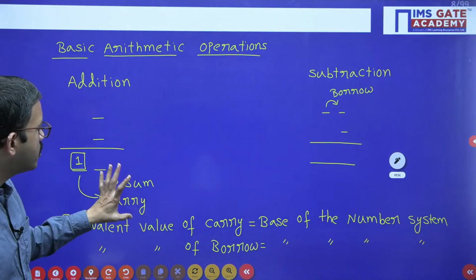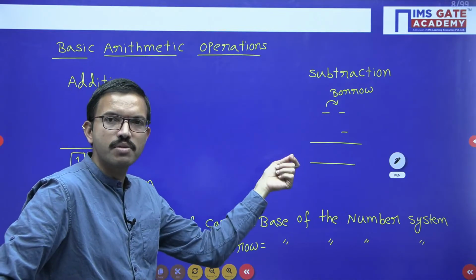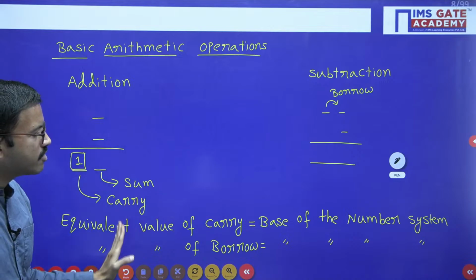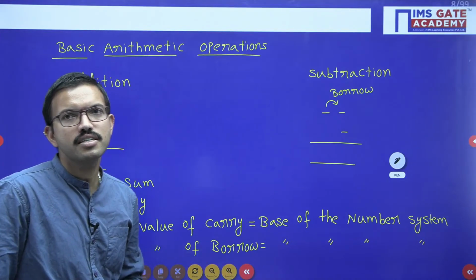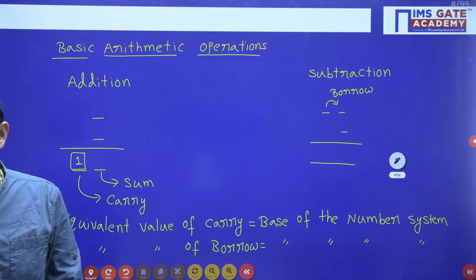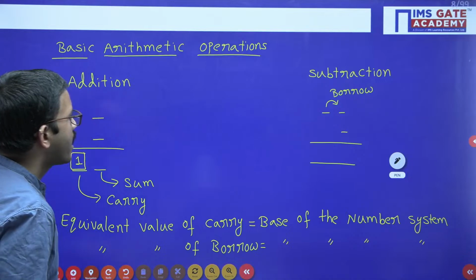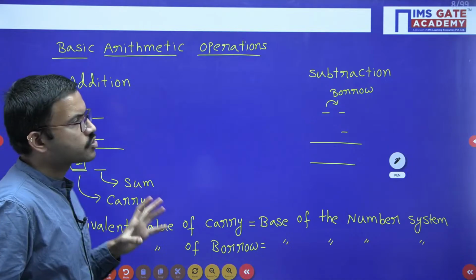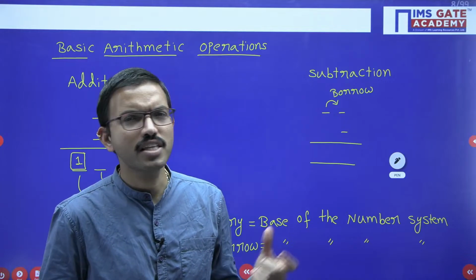While you are performing addition, you may require carry. While you are performing subtraction, you may require borrow. The equivalent value of carry and the equivalent value of borrow are the same, which is nothing but the base of the number system. Okay, so this is one of the important note points. And one more thing, while you are solving questions regarding base or radix, they will give one equation.